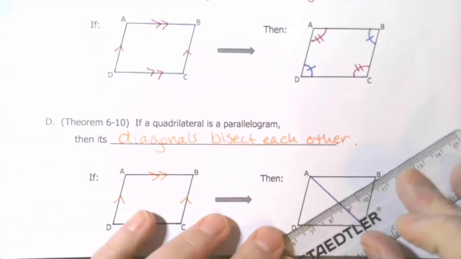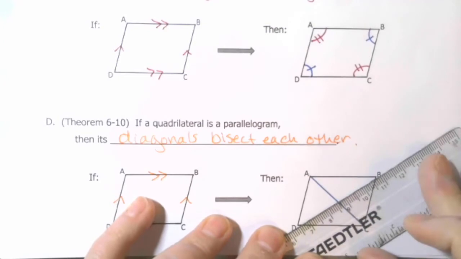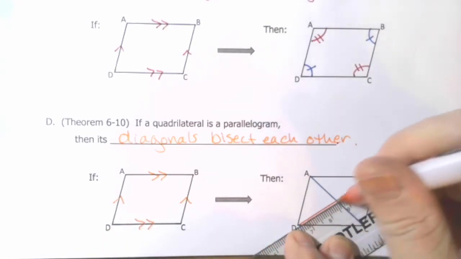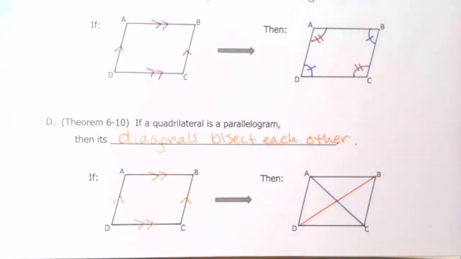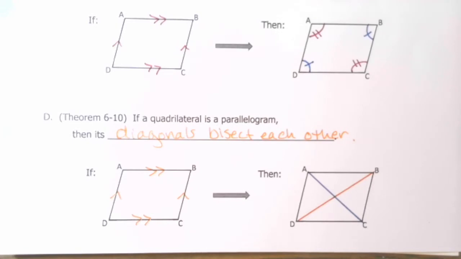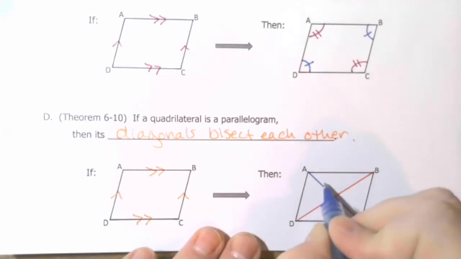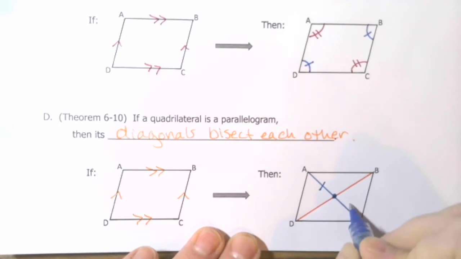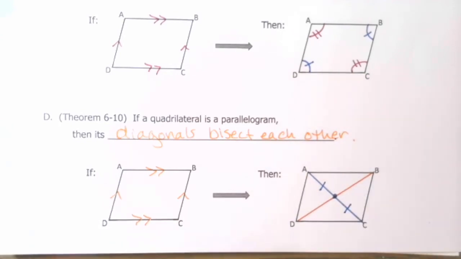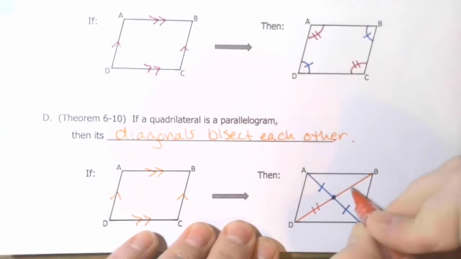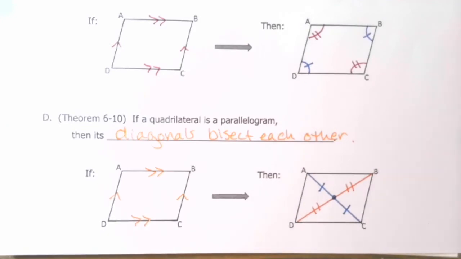And I draw the other diagonal, which is D to B. Even though those two diagonals are different sizes, they do still bisect. So AC is broken into congruent pieces, and DB is broken into two different congruent pieces. The diagonals bisect. All right, flip the page. We're going to do some practice.